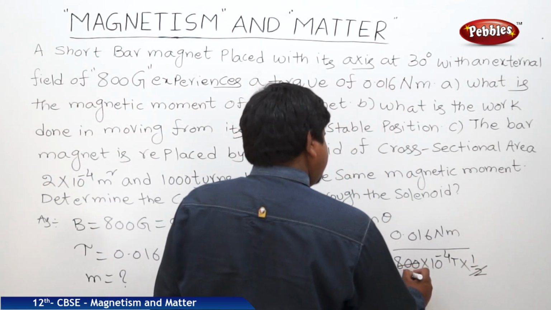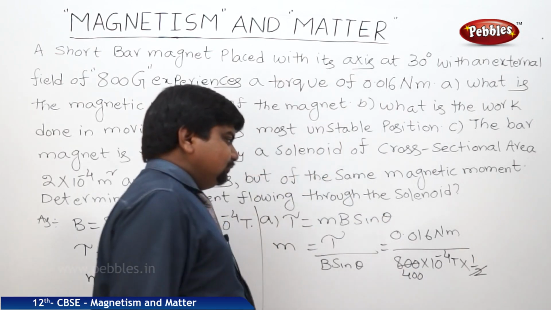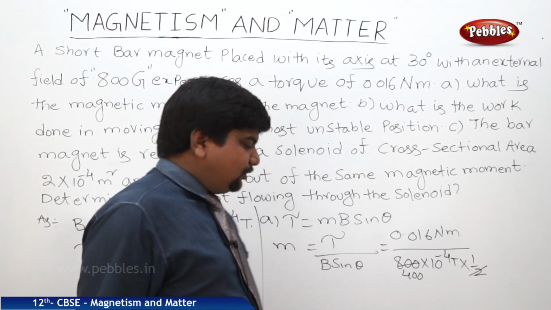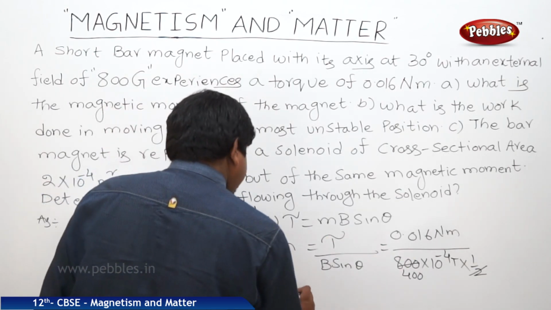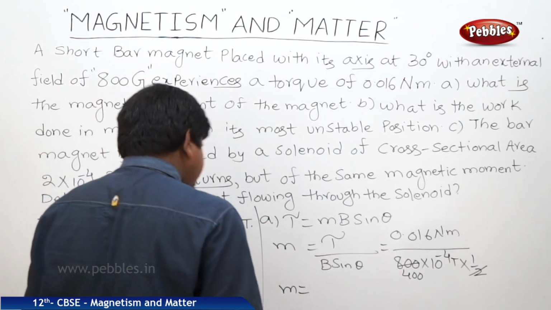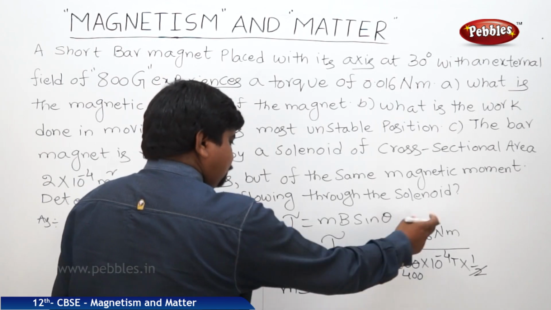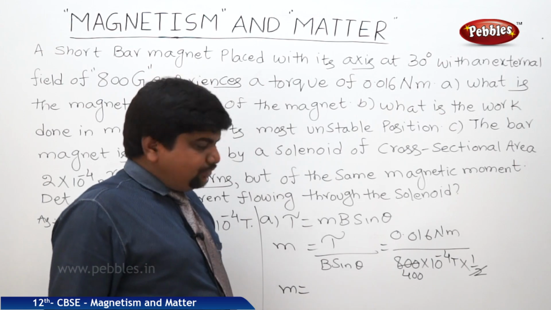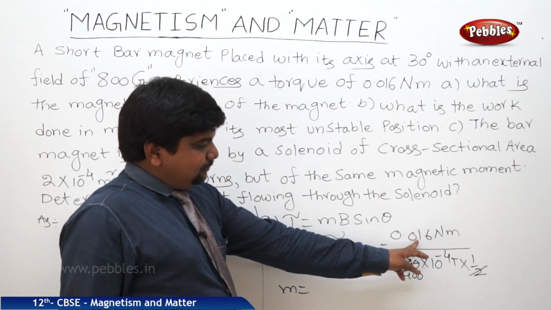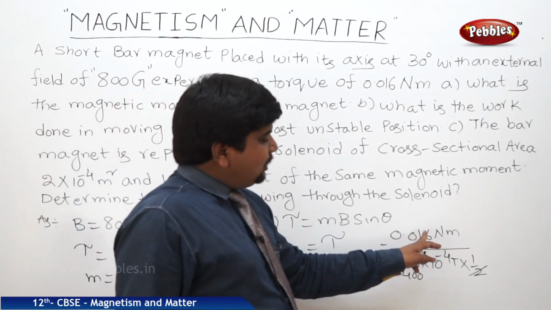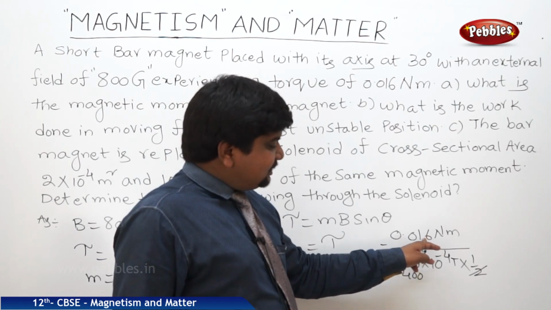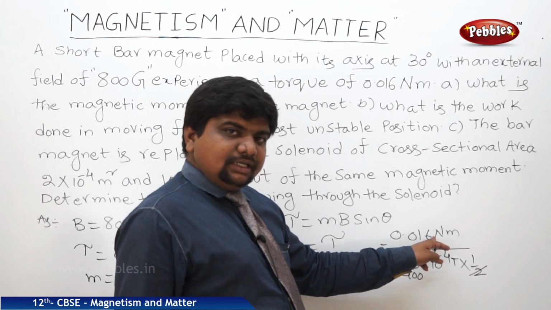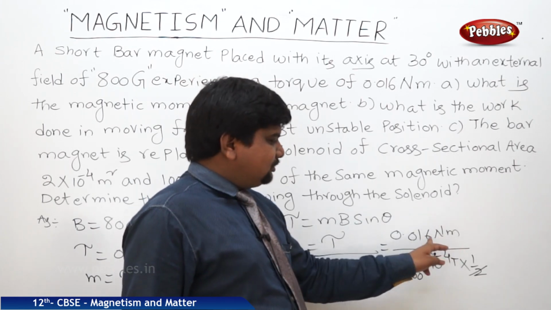So 800 by 2 is 400, 400 into 10 to the power of minus 4, which goes up to plus 4. Therefore, M is equal to 0.016 into 10 to the power of 4. We will get 0.16 into 100, 1.6 into 1000, 16 into 10,000, so 160.